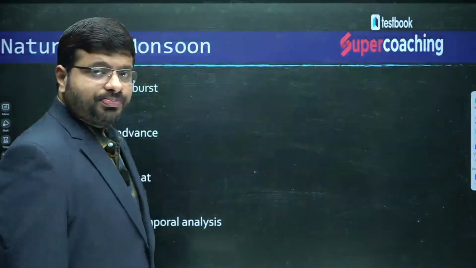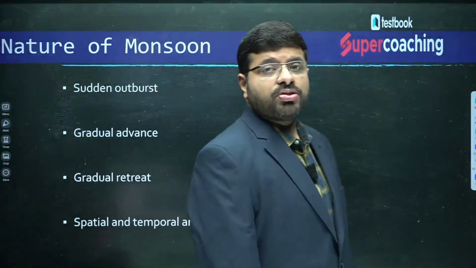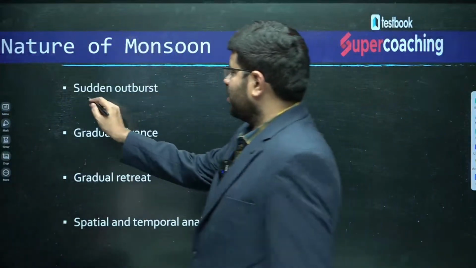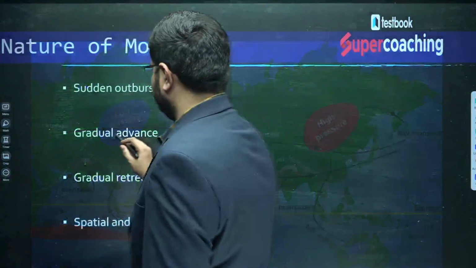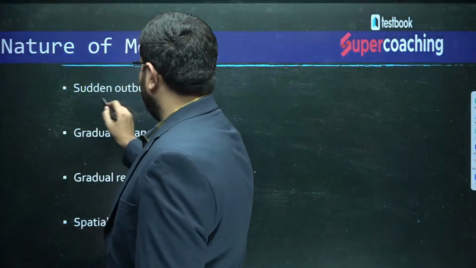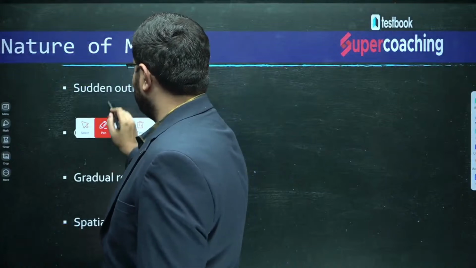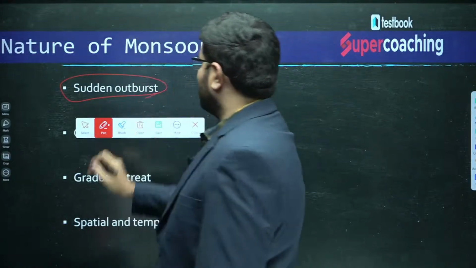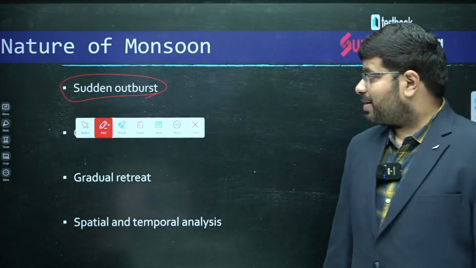For example, one of the things that you will know about monsoons is sudden outburst. What is that sudden outburst?